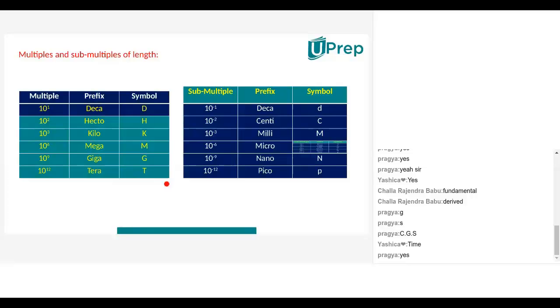So GB means G stands for what, Nana? Giga. Giga means how much? 10 power 9. Do you know what 10 power 9 means? After 1, how many zeros must be there? 9 zeros must be there. Very good, Nana.